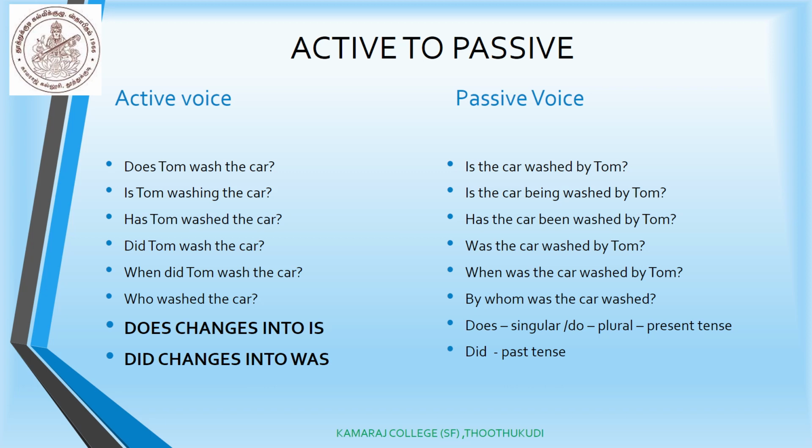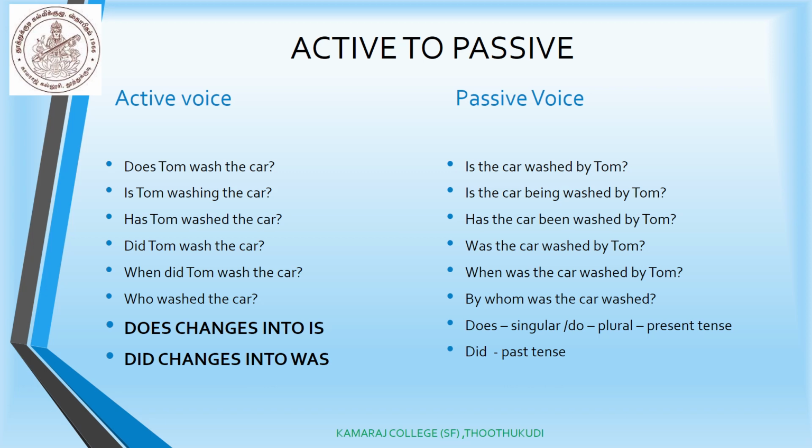So do and does are present forms, did is the past form. So whenever do or did comes, we have to change it as is or was. Has retains its own position. In active voice as well as in passive voice, we write only has. When did Tom wash the car?